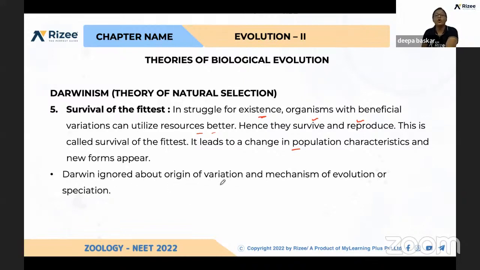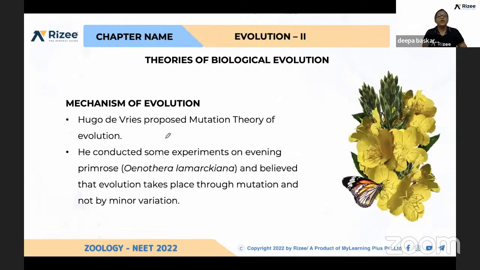Darwin ignored the origin of variation; he didn't explain where the variation is happening. He didn't explain about genes. And again, the mechanism of evolution or speciation: what do you mean by speciation? How are new species developing? What is the reason for the development of new species? He didn't explain. What is the mechanism of evolution? He didn't explain. And how the variation is happening? He didn't explain.